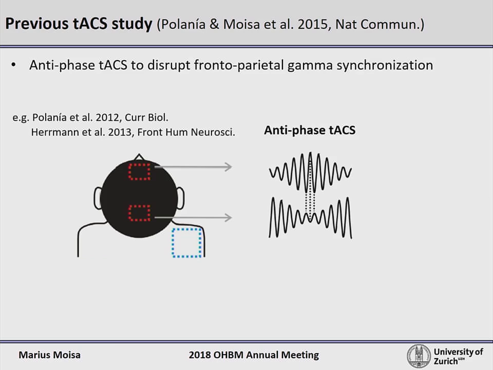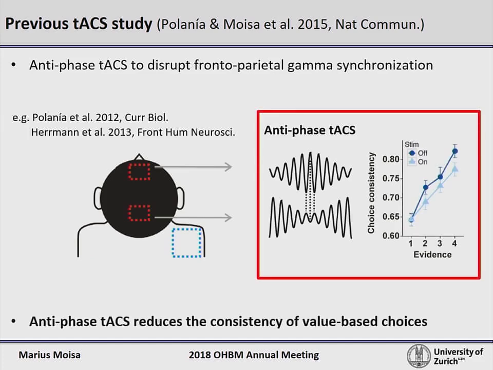In the current experiment, we placed 2 main electrodes over the frontal and parietal cortices and the reference electrode over the shoulder. And indeed, what we observed is that compared to sham stimulation, antiphase TACS decreases the choice consistency. This was specific for value-based choices and was not seen in our control task, perceptual decision task.